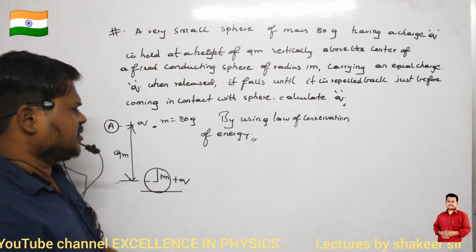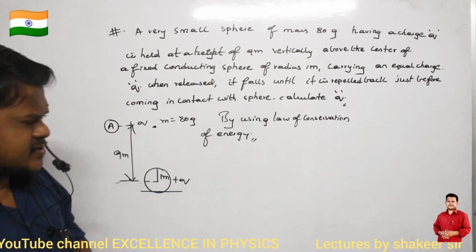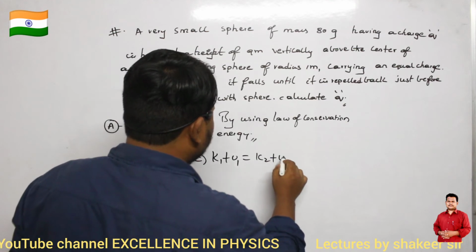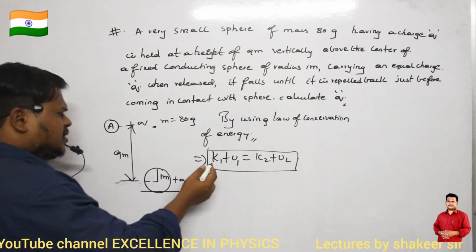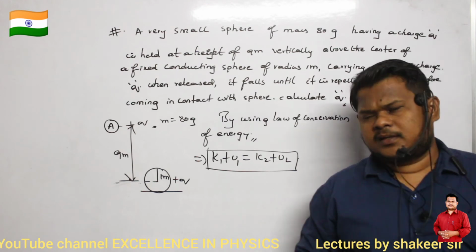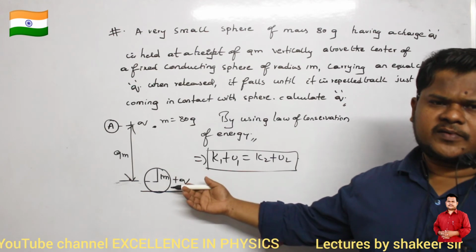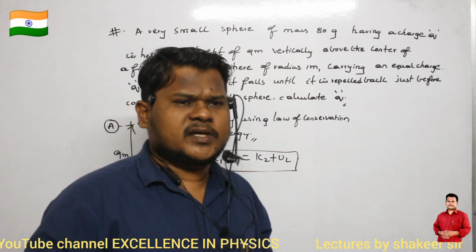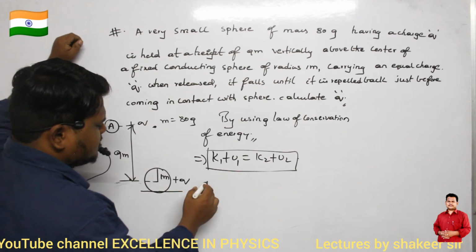So instead of the law of conservation of energy, I can say the law of conservation of mechanical energy. What is the law of conservation of mechanical energy? K1 plus U1 is equal to K2 plus U2. This is the law of conservation of mechanical energy, no? Clear? Now can you say how much K1 is? Initial kinetic energy of this bigger sphere is how much? 0. It doesn't have any velocity, no? Similarly, initial kinetic energy of the smaller sphere is also 0 because it is just released from there. So the initial kinetic energy of the bigger sphere and smaller sphere are both 0.